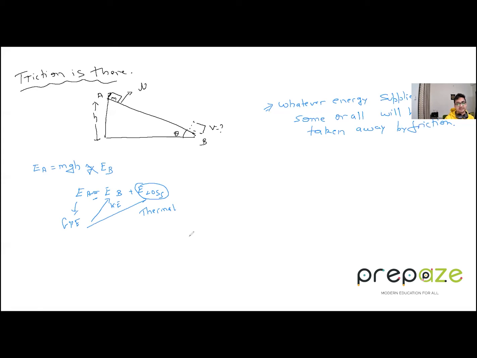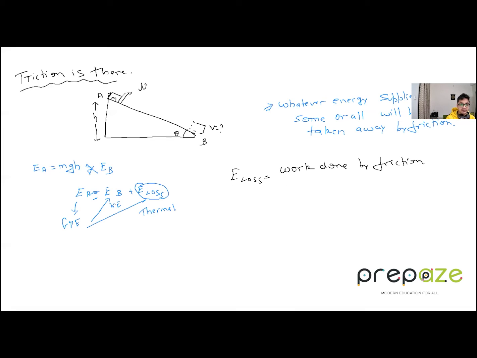Because of friction, what is happening? Friction does work on it, so there is heat involved. That is basically the idea of it. So we have to consider the loss. Now, how do we find the loss in this case? To find the loss, E loss is equal to the work done by friction. How much work the friction is doing, that will be equal to the loss.